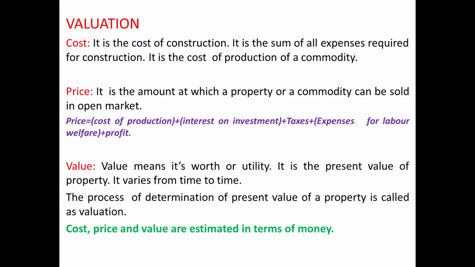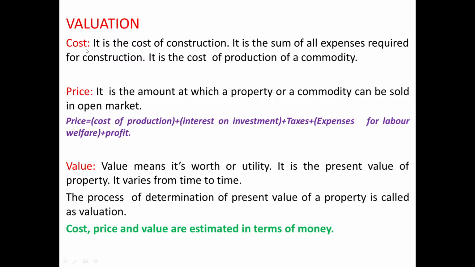Generally, cost refers to the cost of production or cost of manufacture. Price refers to the amount at which the particular commodity or product is sold in market after manufacture. And value will be the amount at which the property will be sold after a certain period has passed. That is what is present value.